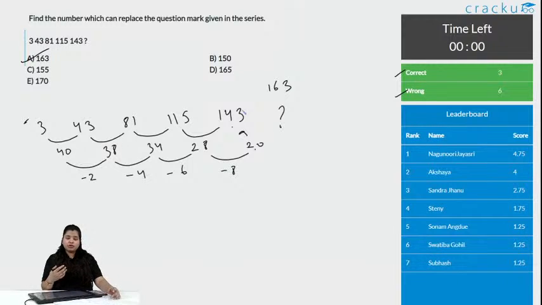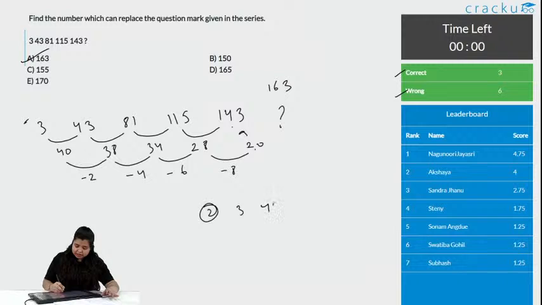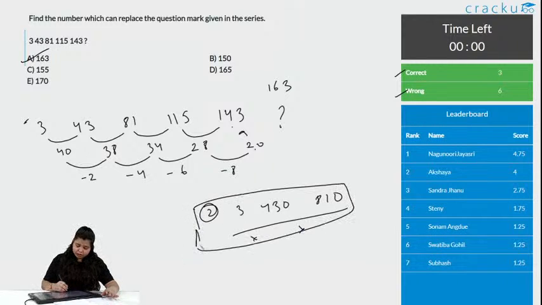See, generally what we do is, whenever we have a series, the first thing is check the differences quickly. Differences means the second term minus the first term, or the first term minus the second term. Is the series increasing or decreasing? So, here we can see the series is increasing, right, and what is the rate of increase? It is slow. That means something is getting added up. The second case is, if the increase in the series is high, that means something is getting multiplied here. You can just check it quickly.